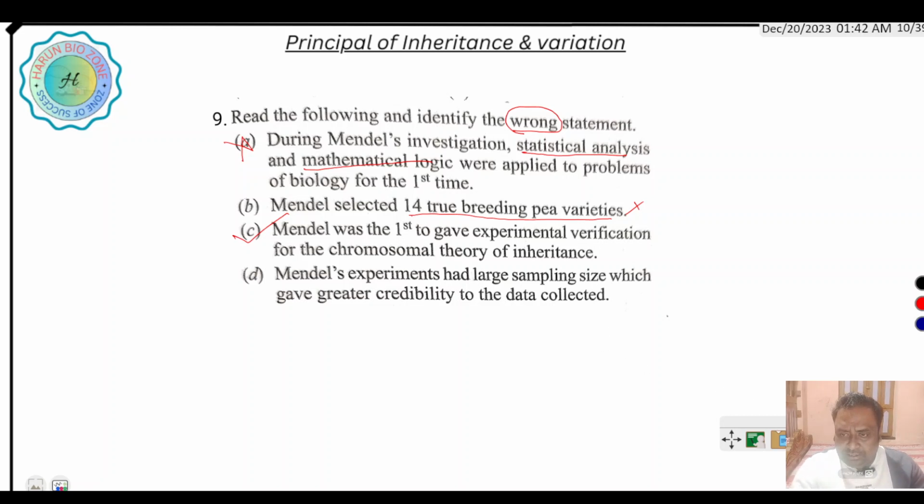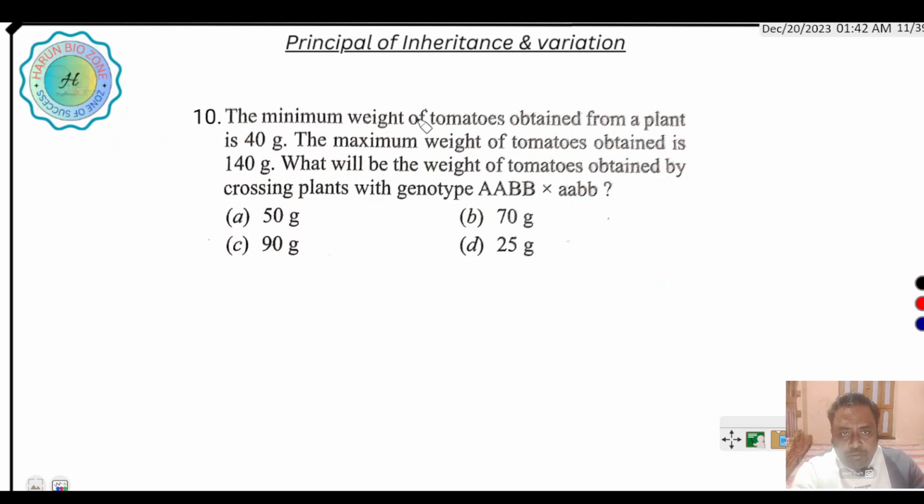The next question is: the minimum weight of tomato obtained from a plant is 40 gram. The maximum weight of tomato obtained is 140 gram.